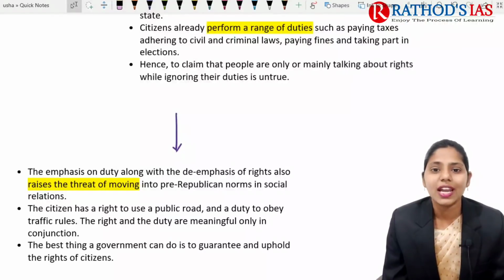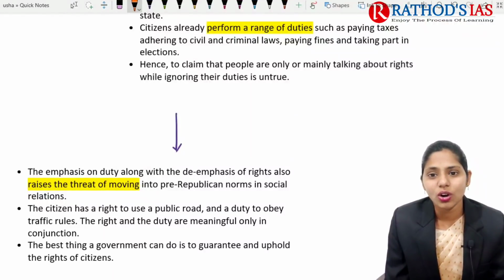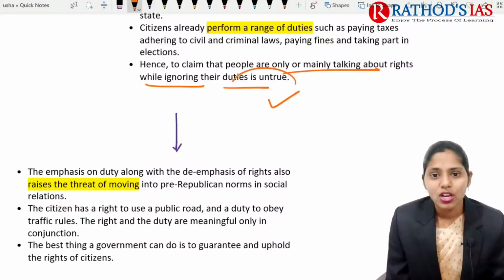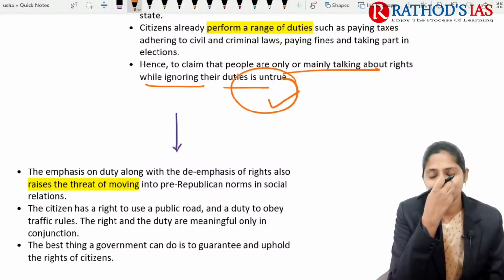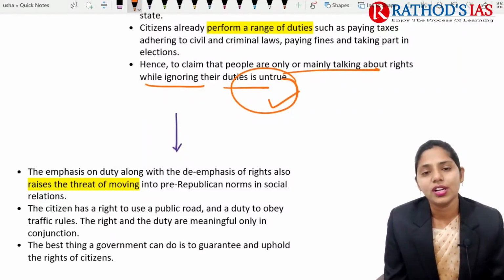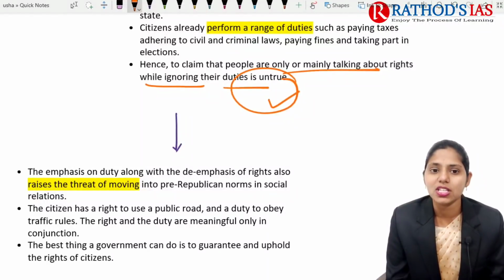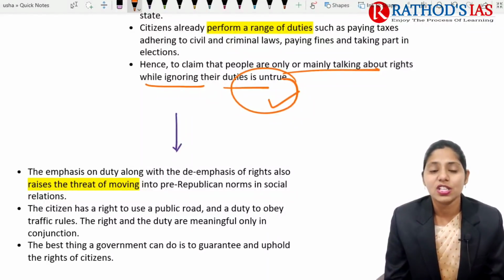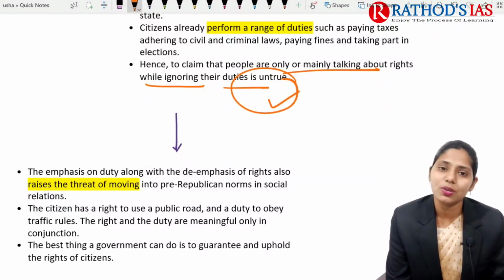And to claim that people are only talking about rights while ignoring the duties is untrue, okay. This is one important thing that you need to remember, because people are already performing duties and following the laws which are passed in the parliament, adhering to the civil as well as criminal laws, and paying fines. So these are already duties which are being done by the citizens.